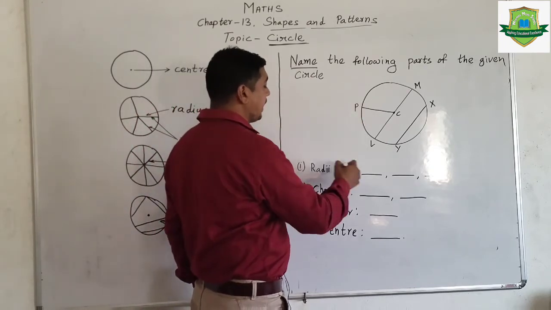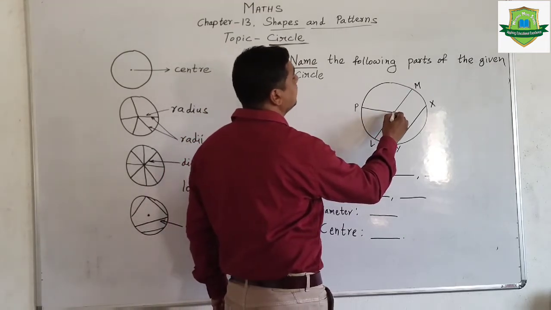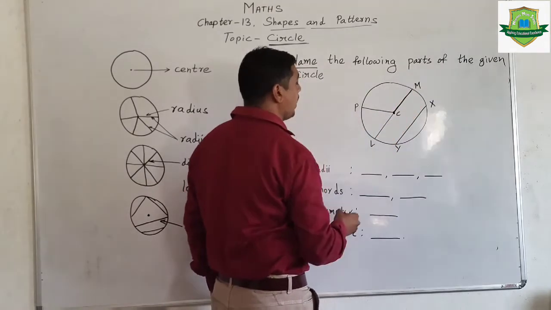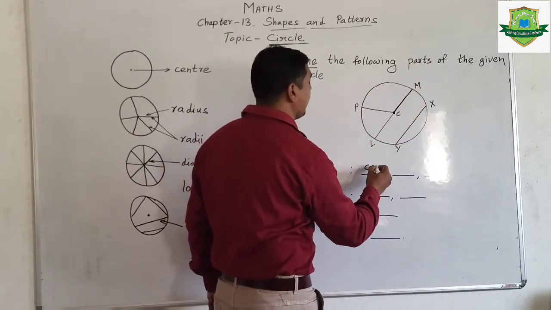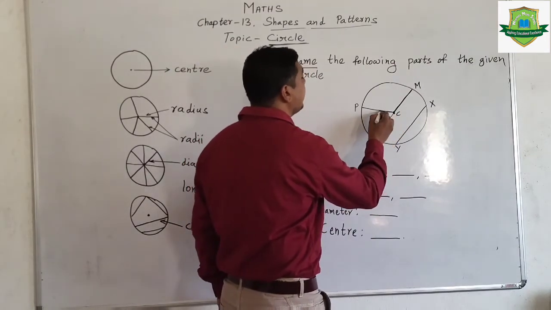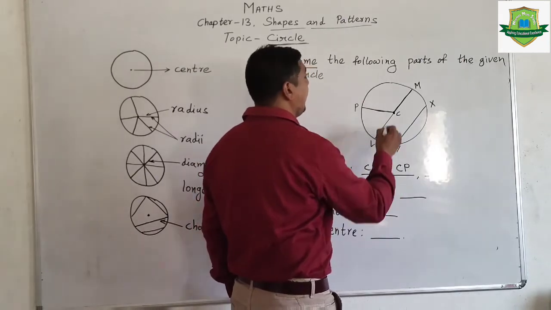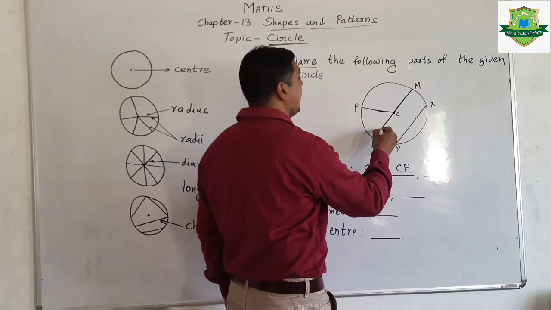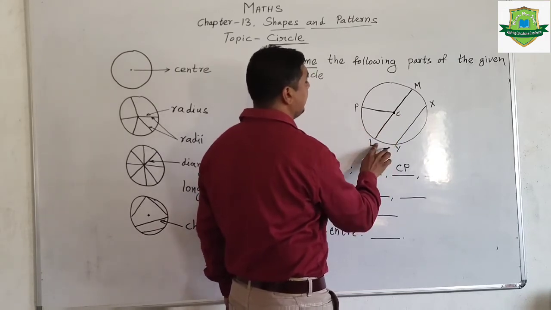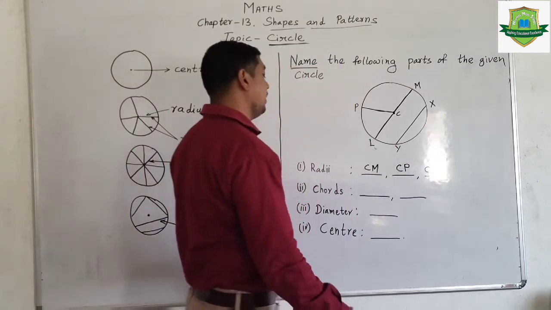So dears, let's find out the radius. We know this is one radius, isn't it? CM is one radius, so I am writing here CM. Then CP is another radius, so I am writing here CP. And CL, this is L. CL is another radius, so I am writing here CL.